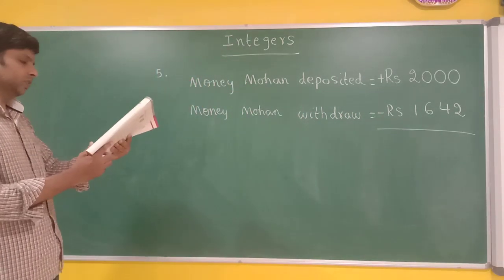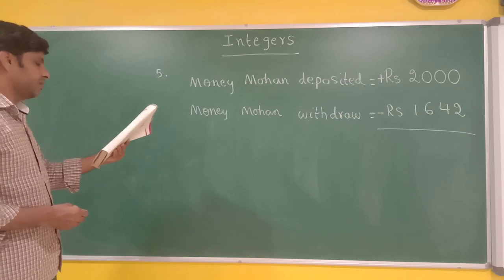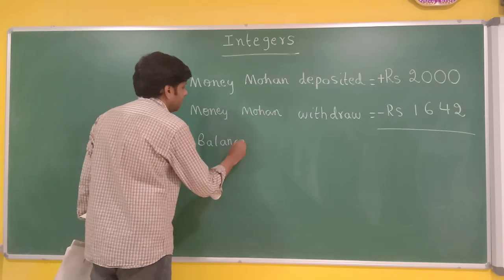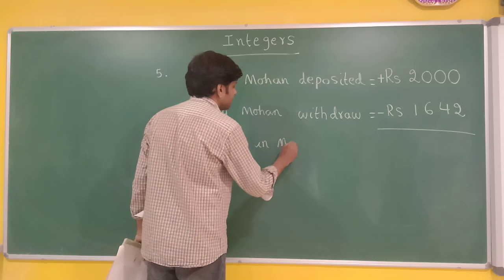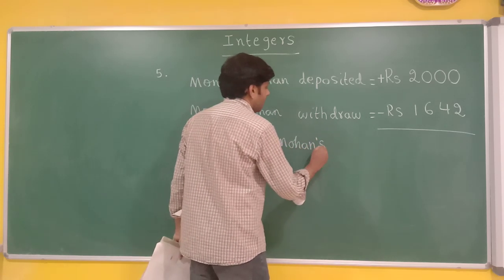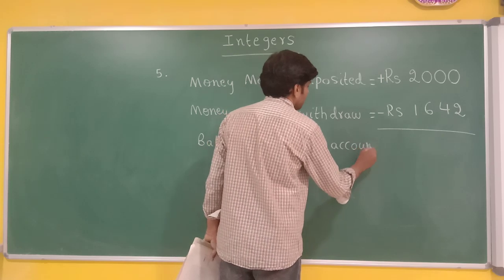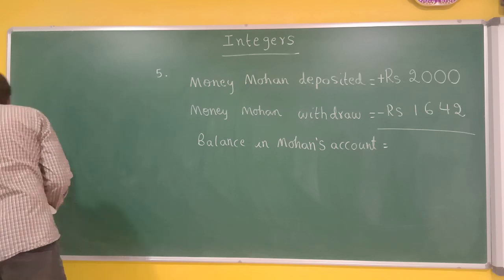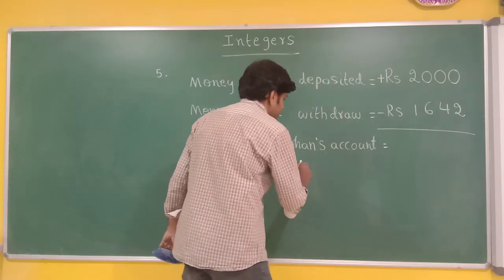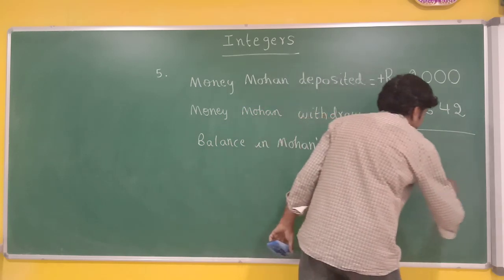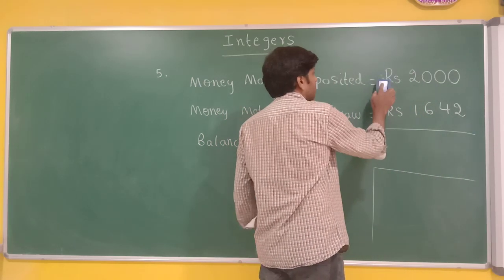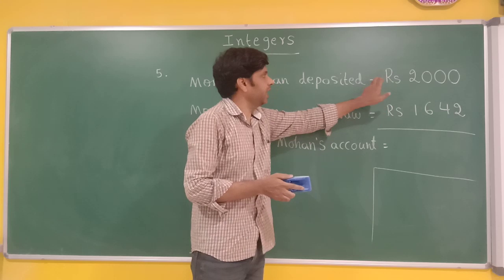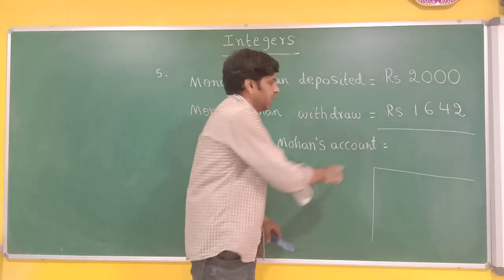Now, money balance in Mohan's account. Now, listen carefully. I am doing the process here in rough work. I will keep the signs also in rough work only. I will not keep the signs here because in steps you may get confused. I am writing only rupees 2000, rupees 1642. Rough work I will do here.